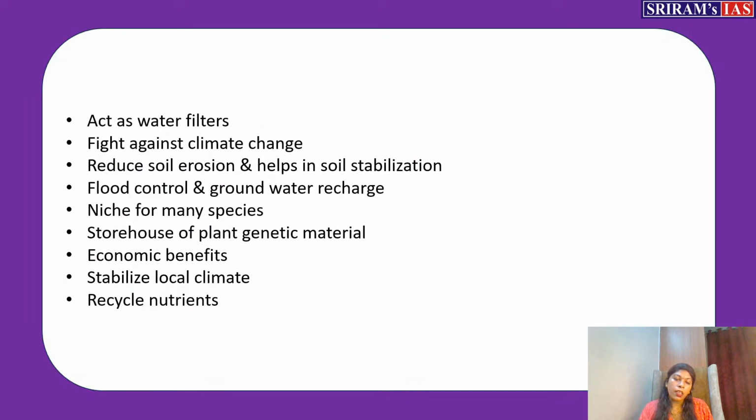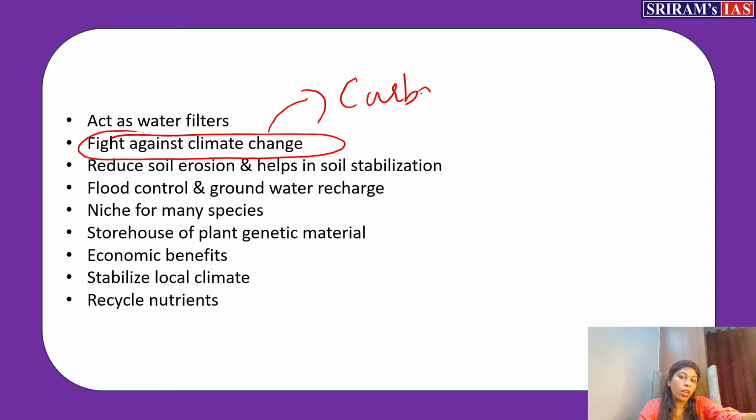Other than that, you can also note this: it is fighting against climate change, because it is noticed that a wetland absorbs 30% more carbon dioxide than a forest. So 30% more carbon dioxide is trapped and stored by a wetland than a forest area. In this way, it is acting as carbon sequestration. So this is another important function you can mention, carbon sequestration.